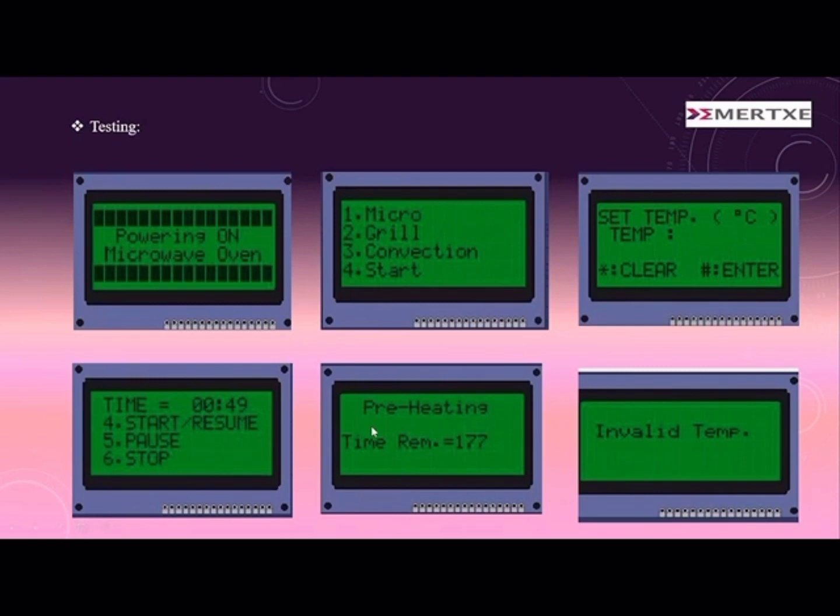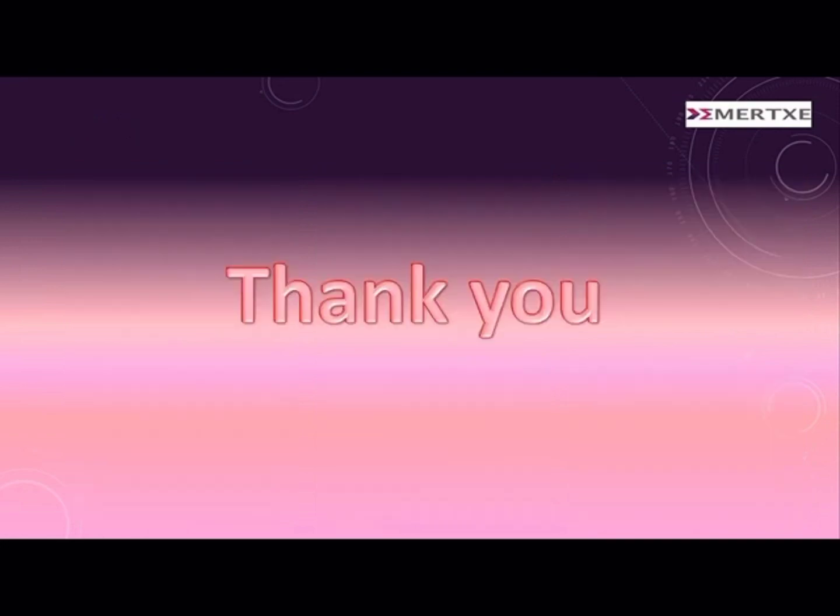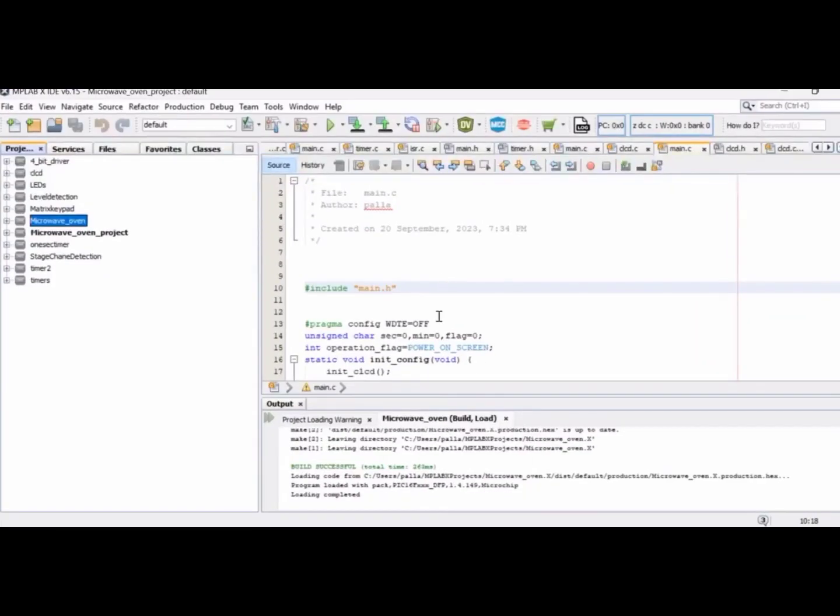So this is about today's project. The further coding will be explained by my colleague. Thank you. Let us see the program for the microwave oven project.